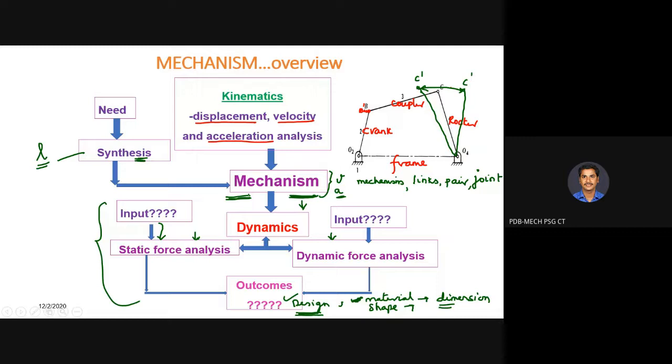Okay, hope you understood the meaning of synthesis and analysis. Analysis is nothing but the study of motions and forces concerning different parts of the existing mechanism. So we are going to consider displacement, velocity and acceleration in the analysis part, and in synthesis, the design of different parts. Different design means we are going to consider only length. So which one should be started first? That is the next question.